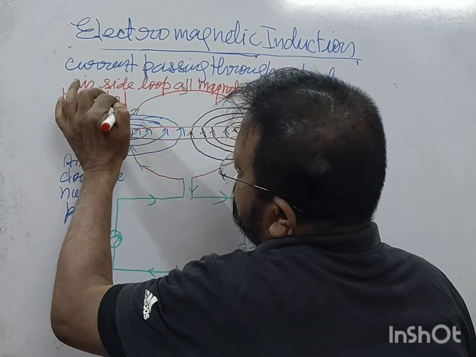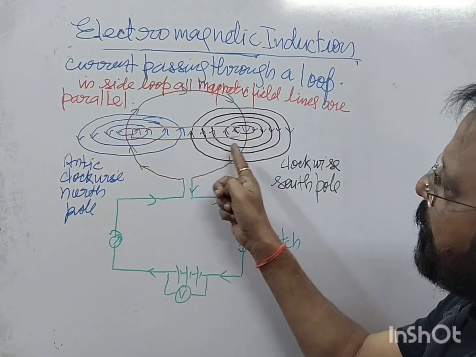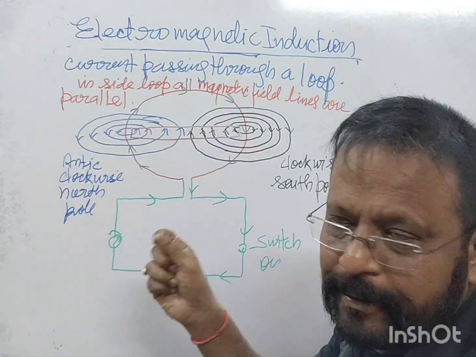They are parallel. Inside loop magnetic field lines are parallel.